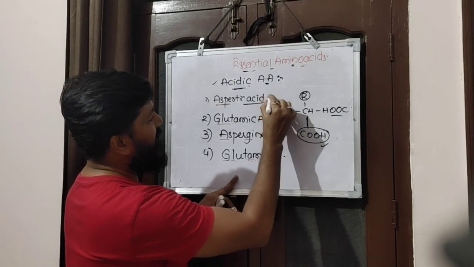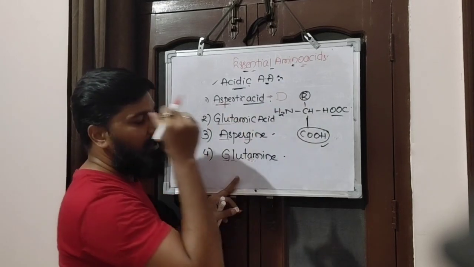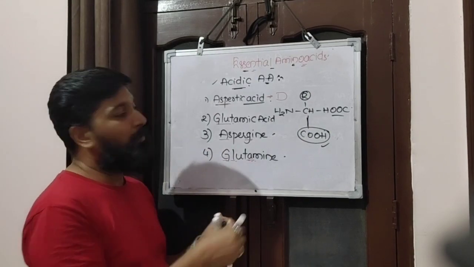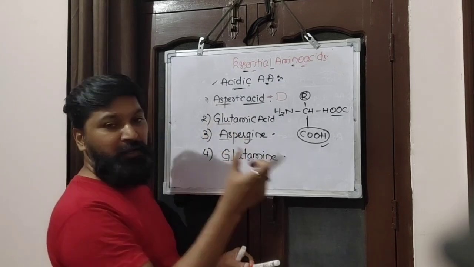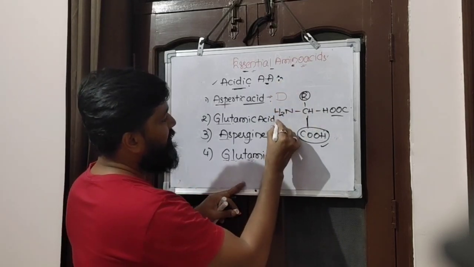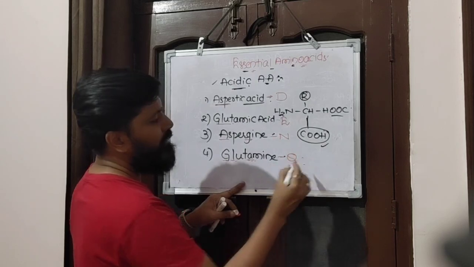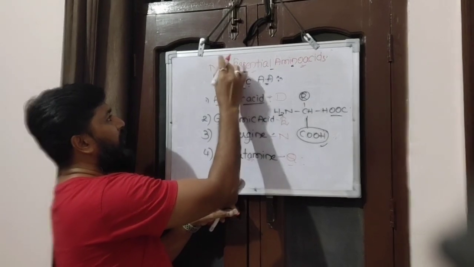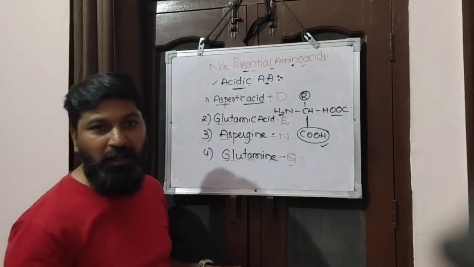For the single-letter denomination, aspartic acid is represented by D, because A was already taken by alanine, so an alternate letter has to be taken from the name. So this is D, this is E, this is N, and this is Q. A shortcut: all these amino acids are non-essential amino acids. All four are non-essential amino acids.